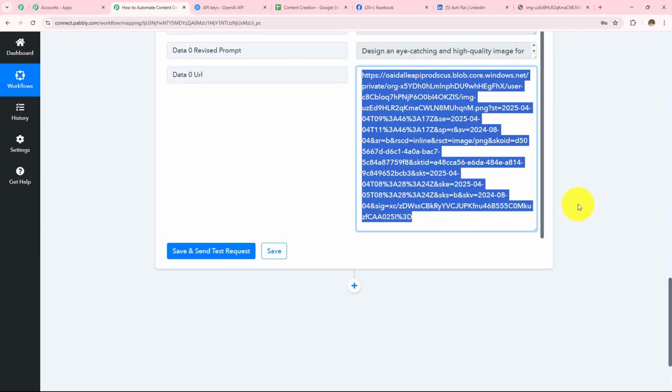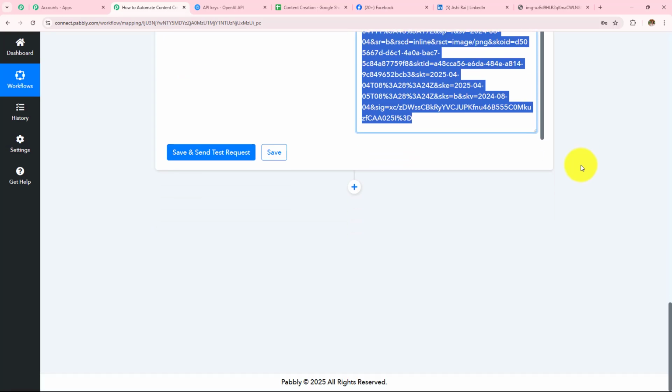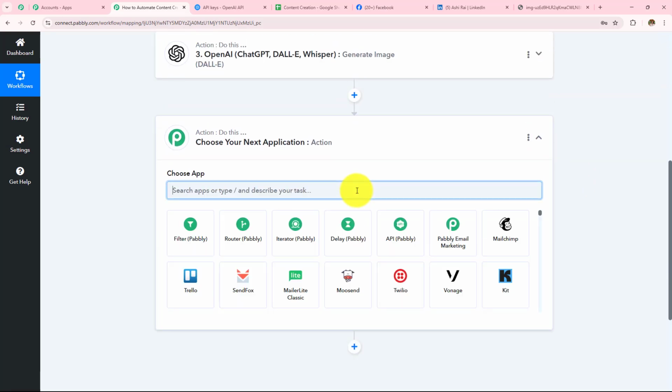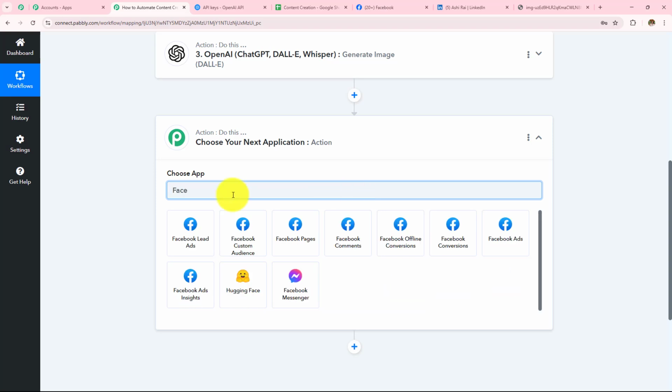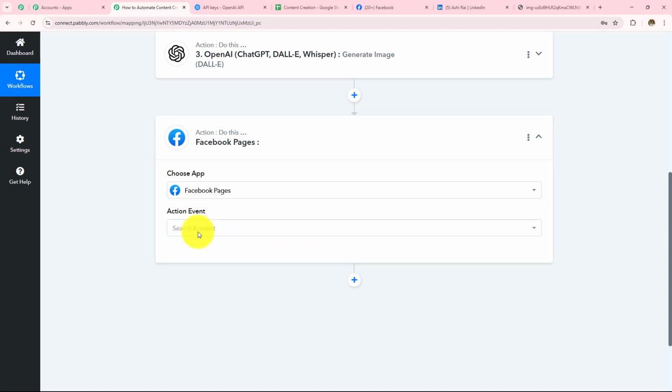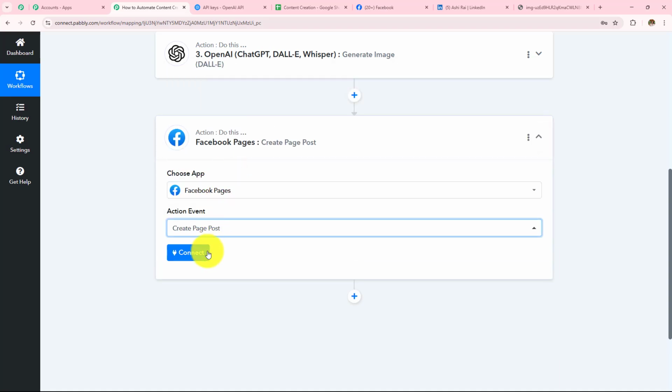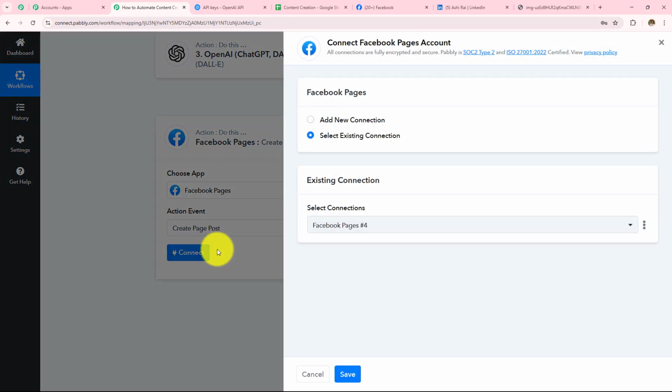So now that we have generated the image and the content, I want to post this on my Facebook and LinkedIn. So I have to select my next action application as Facebook Pages. And then in my action event, as I have to create a page post, I will select this and then click on connect. If you have an existing connection, go with save.